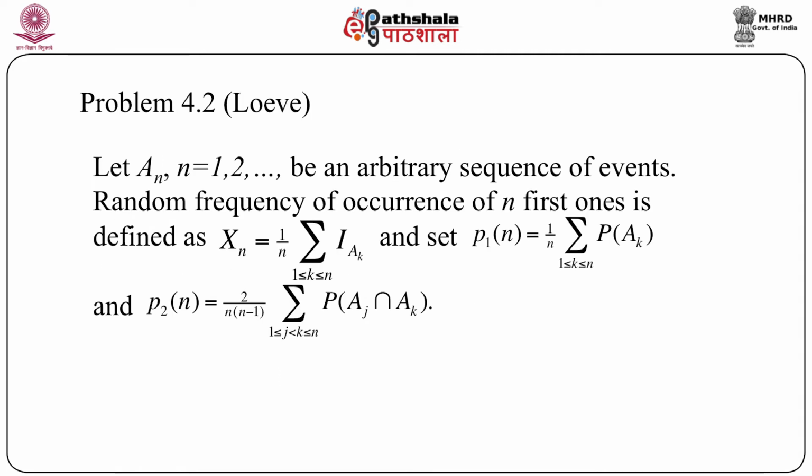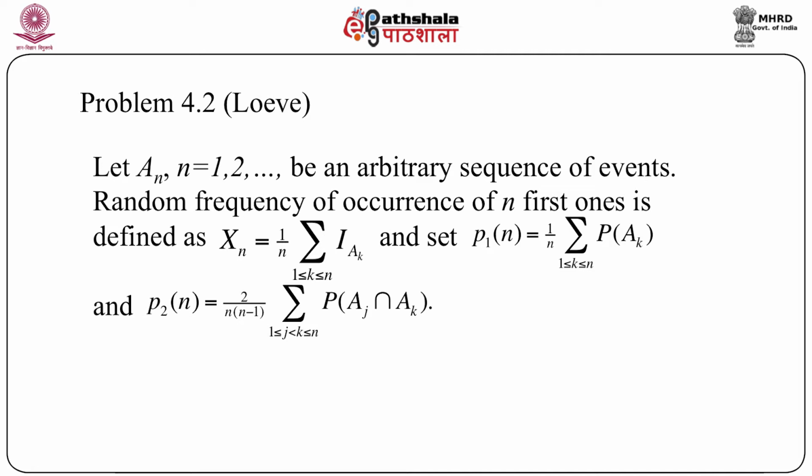Now let us consider another problem which involves a sequence of events. So let us first consider An, where n equals 1, 2 and so on, be an arbitrary sequence of events. Now if we define the random frequency of occurrence of the first n events, that can be defined as Xn, which is nothing but 1 by n summation of indicator of Ak.